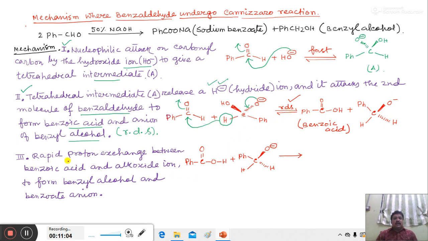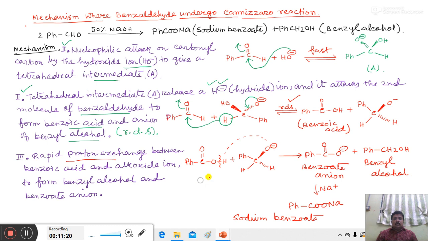In the third step, rapid proton exchange takes place because benzoic acid acts as an acid. It releases this H plus ion, and this H plus ion attaches with the O minus ion to form OH. As a result, we obtain benzoate anion and benzyl alcohol. This benzoate anion combines with Na plus cation to form sodium benzoate. In this way, benzaldehyde undergoes Cannizzaro reaction to form sodium benzoate and benzyl alcohol. This is the mechanism.